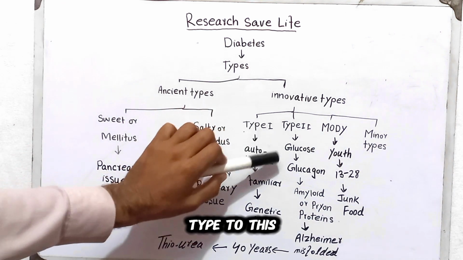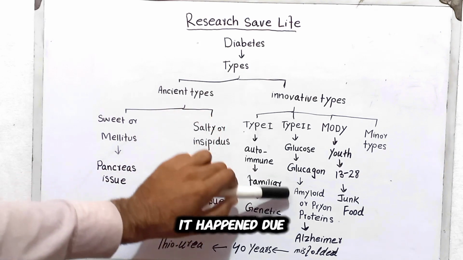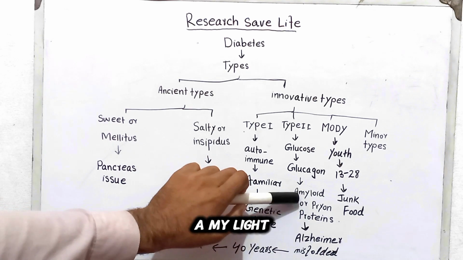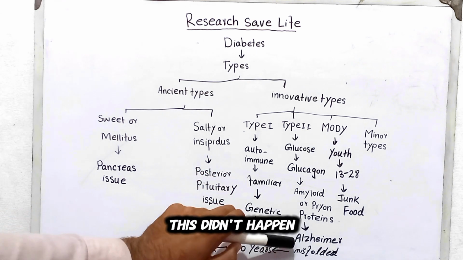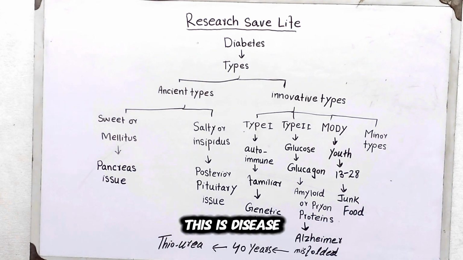In a similar way, type 2 involves glucose conversion of glucagon. The disease happens due to problems with misfolded proteins like amyloid or prion proteins. A disease that happens in the brain is known as Alzheimer's. This is a disease of memory loss in elderly people, whose age is more than 40 years. That occurs due to thiourea. This is a symptom of that disease.